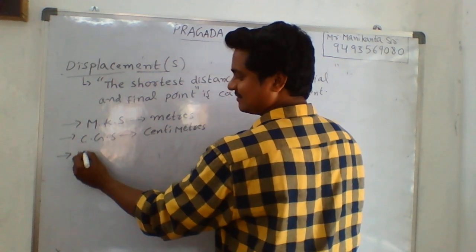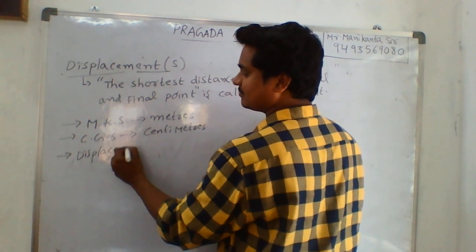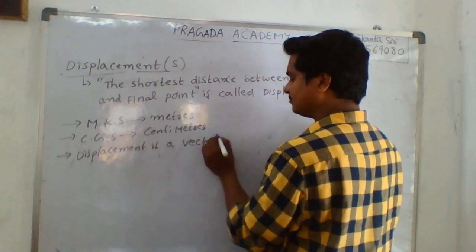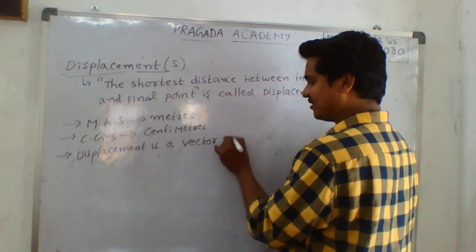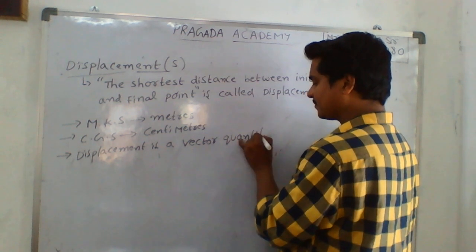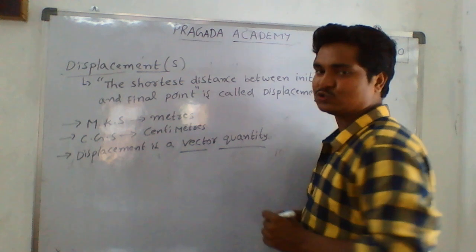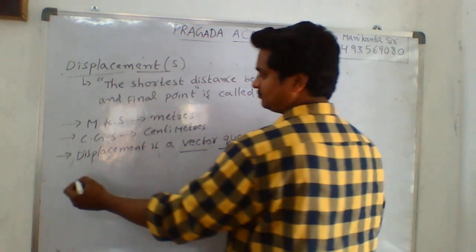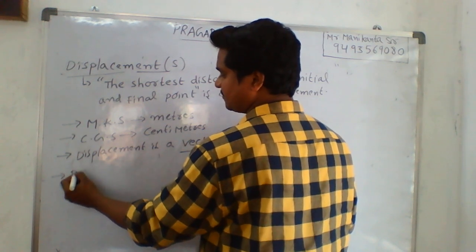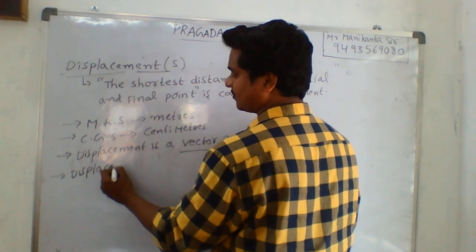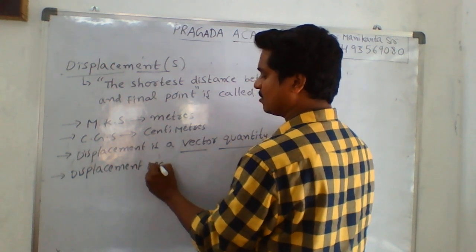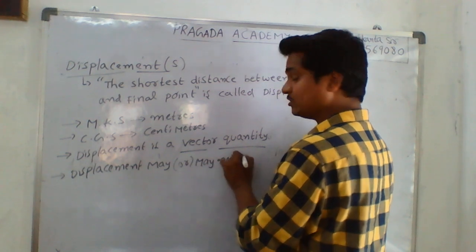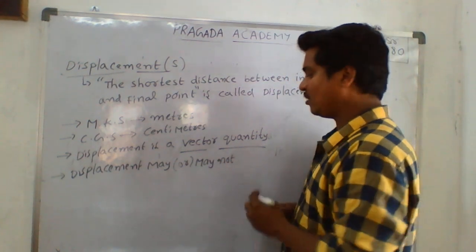Displacement is a vector quantity, meaning displacement has both magnitude and direction, and also obeys the laws of vector addition. Displacement may or may not be zero. Sometimes displacement becomes zero also. I will explain how.